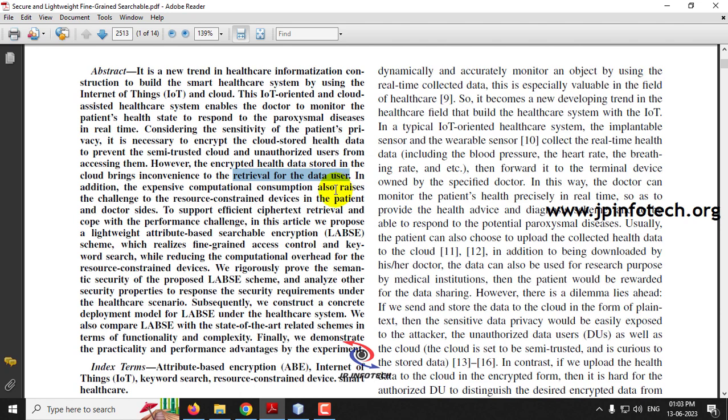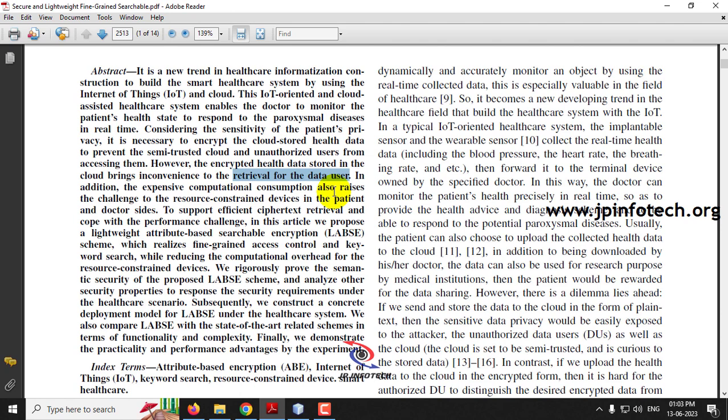For example, if a person called JP is a patient and the data has been stored with the names encrypted, and the doctor wants the data of the patient, by searching the name it cannot be retrieved because it has been encrypted.